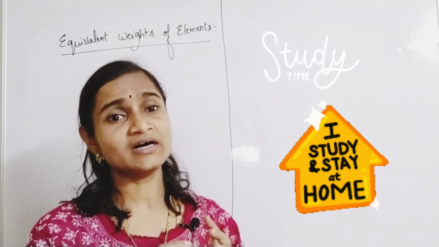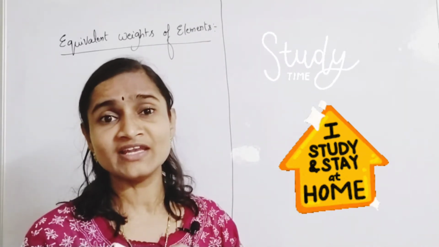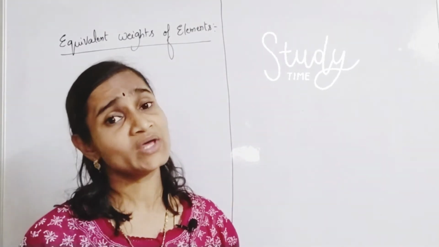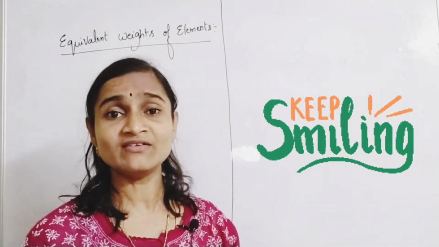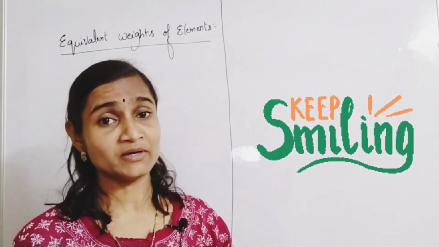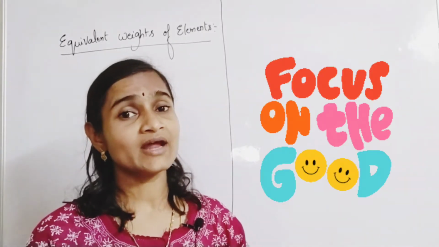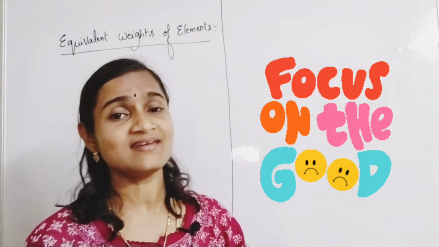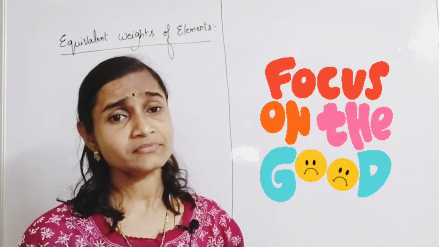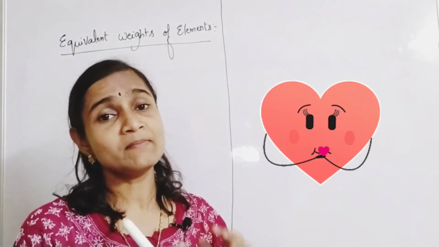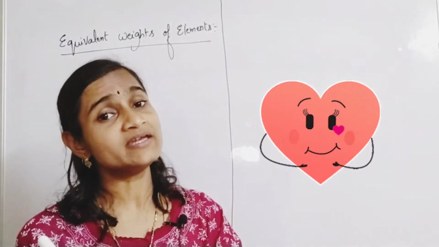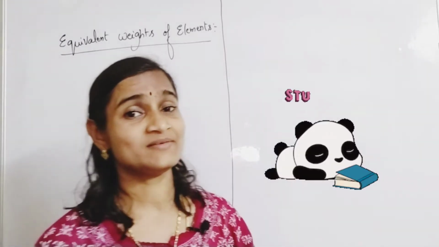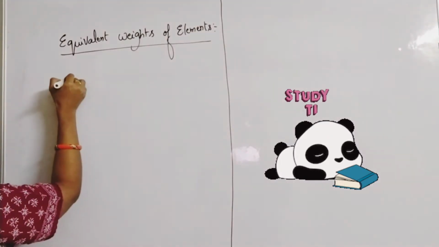So equivalent weight is just a mere number. It doesn't have any fixed value for a particular substance, but in one way, if you think, it is a specific number only. Let us understand the small relation between atomic weights and equivalent weights. How many parts of one element combines with how many parts of another element to form compounds, you call that the equivalent weight, the number of parts.